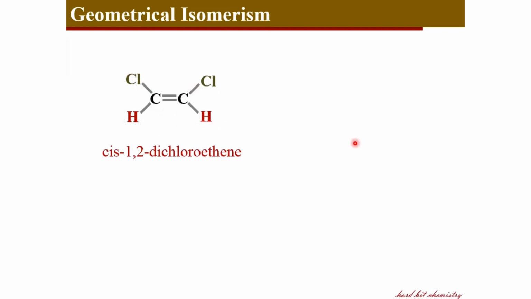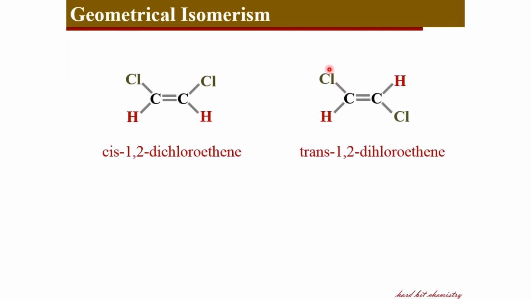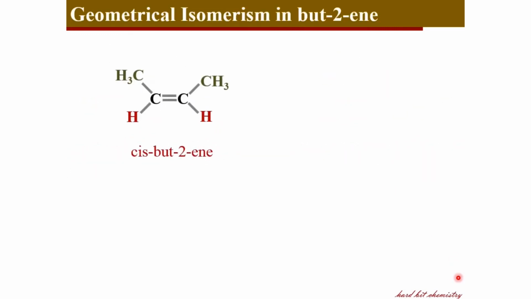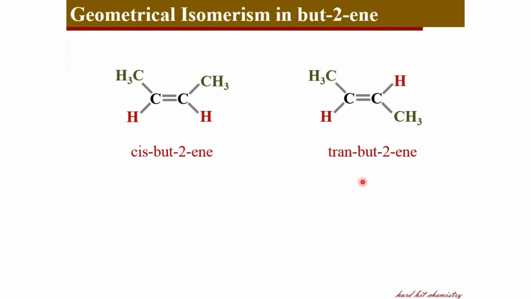the double bond. Whereas in the trans isomer, you have got the similar chlorine atoms on the opposite sides and hydrogen atoms on the opposite side. Here we have got but-2-ene. This is the cis form of but-2-ene where the two methyl groups are on the same side of the double bond and two hydrogens are on the other side of the double bond. Whereas trans butene has got the similar methyl groups placed on the opposite sides.